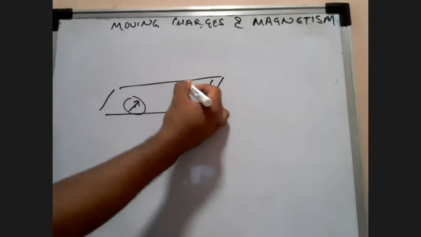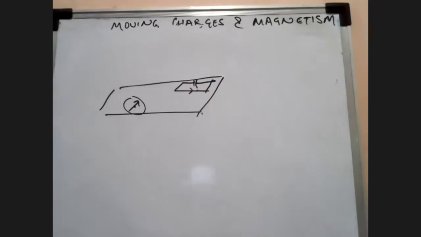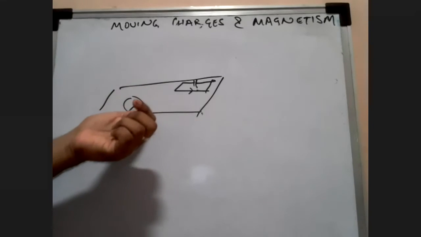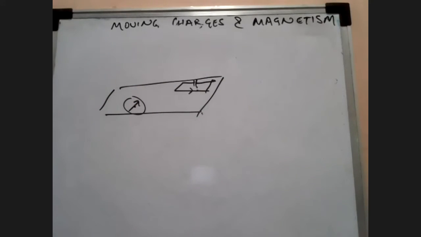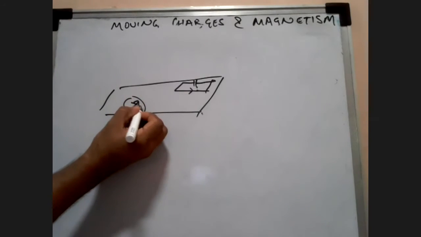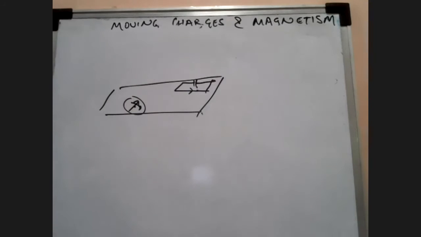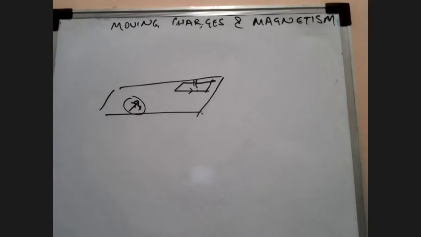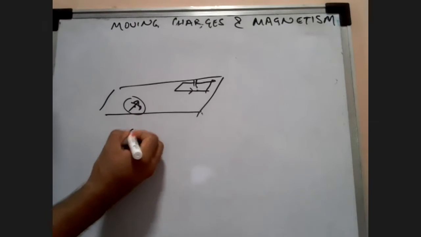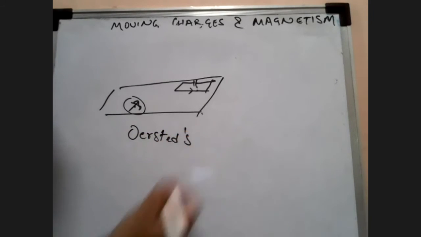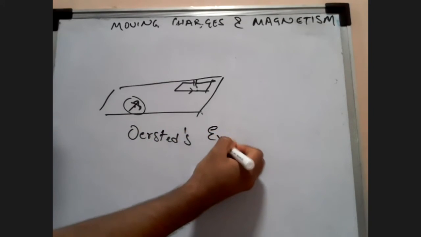Okay, some circuit here you can imagine. So at that point of time, the magnetic compass actually was kept, not intentionally, it was just unintentional. And when he switched on the circuit, what he came to know is there was a deflection in the needle of the compass. This is known as Oersted experiment. Okay, I don't know the exact pronunciation of the name. Oersted's experiment.